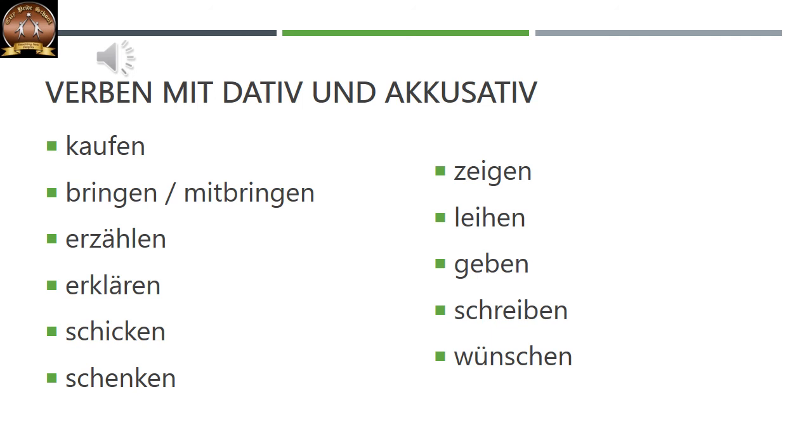Leihen means to lend. To lend someone something, to give someone something for a short period of time. Geben. For geben also you need two things. One person to give to, and a thing to give. Correct? So again, someone something. Schreiben is to write. To write someone something. To write someone a mail, write someone a letter, write someone a postcard. Correct? Wünschen. To wish someone something.